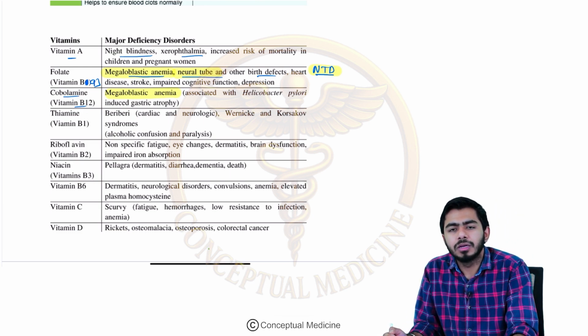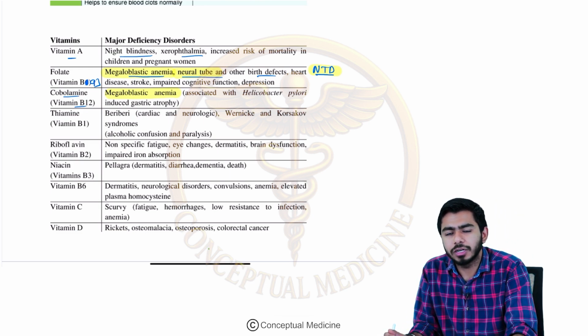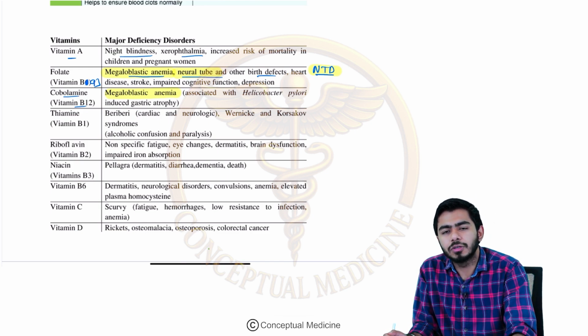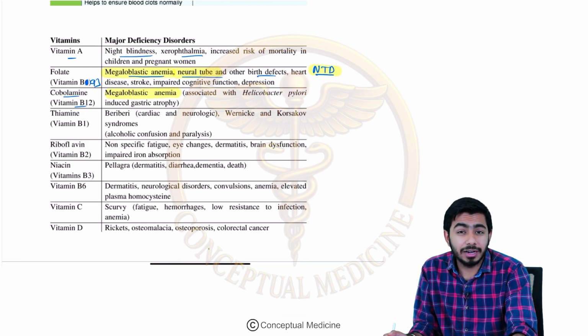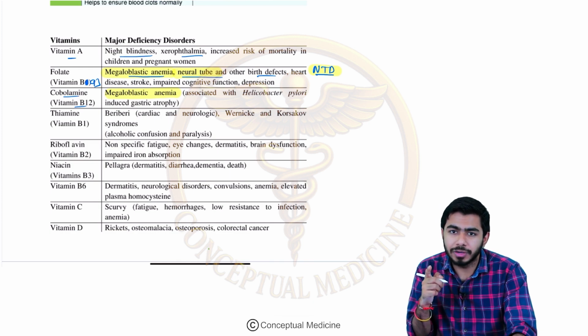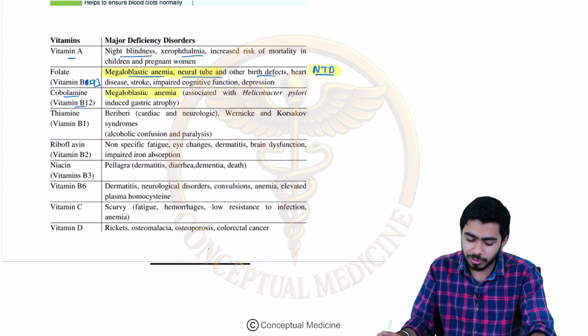Cobalamin is actually absorbed in which part of the small intestine, guys? Yes, that is coming from the pathology side, or the physiology, right? Vitamin B12 is getting absorbed in the ileum part, and vitamin B9 is getting absorbed in the jejunum part, and iron is getting absorbed in the duodenum, right? So these are very important three questions from pathology as well.